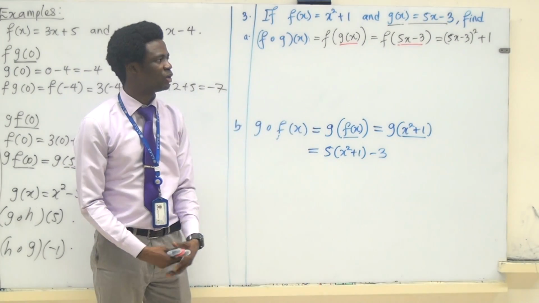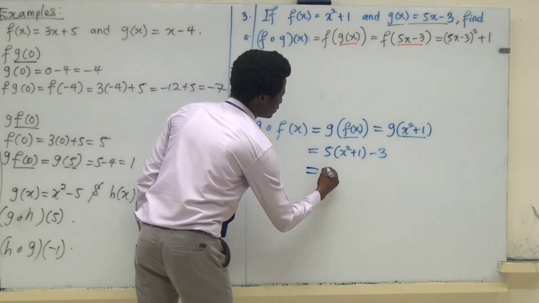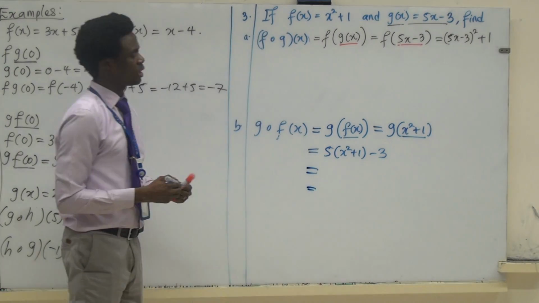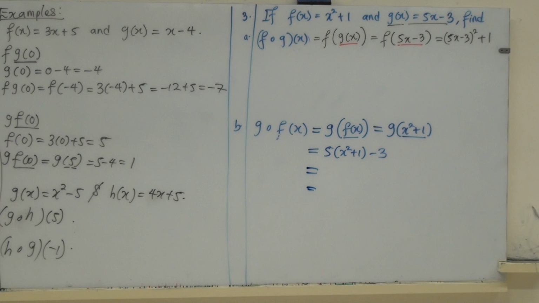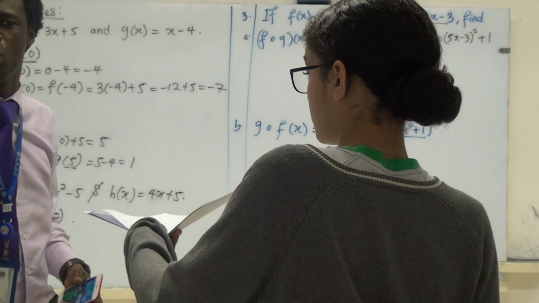Of course, you don't stop here, you expand the bracket. So when you expand the bracket, what do we have? 5x squared plus 5, then minus 3. I want you to complete that, get the right answer, and look at your textbook, page 300 and something, and try to do some practice on your own.